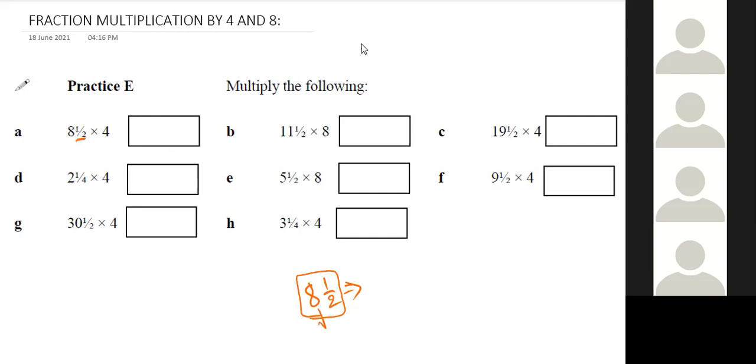You can double 8 individually. You can double half individually. Then you can add. So that means 17, because half and half will be 1, and 8 doubled is 16. That's all.